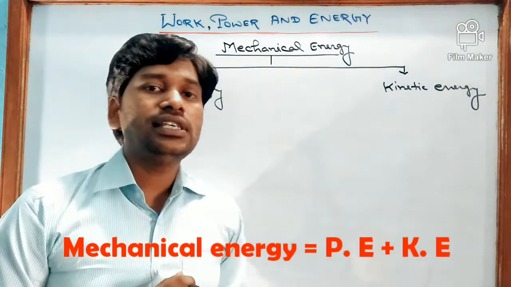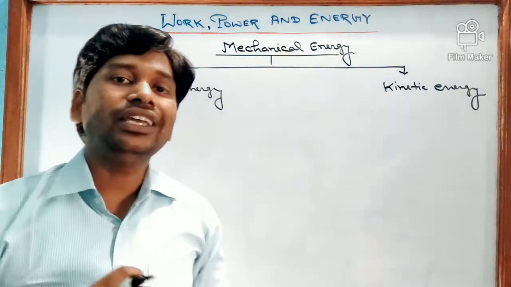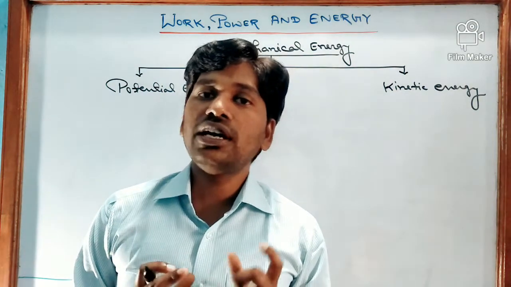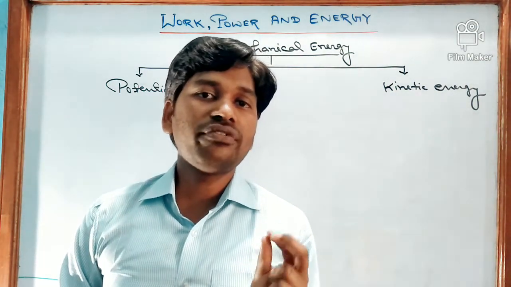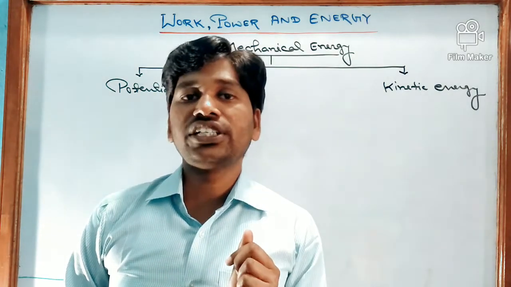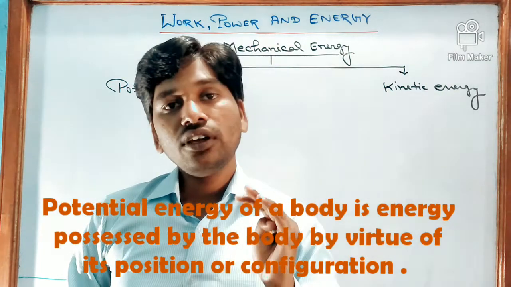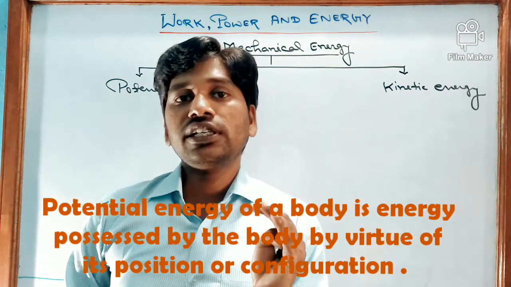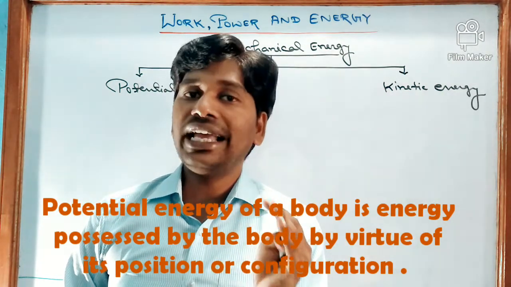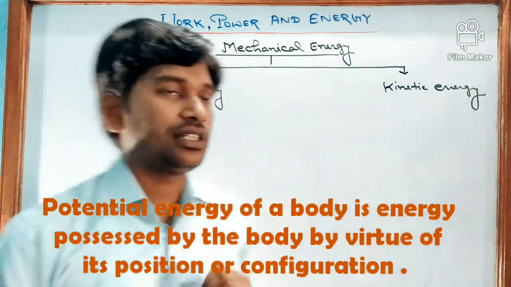Now, let us see potential energy. The energy possessed by a body by virtue of its position or configuration is known as potential energy. In mechanics, the potential energy is of two types.